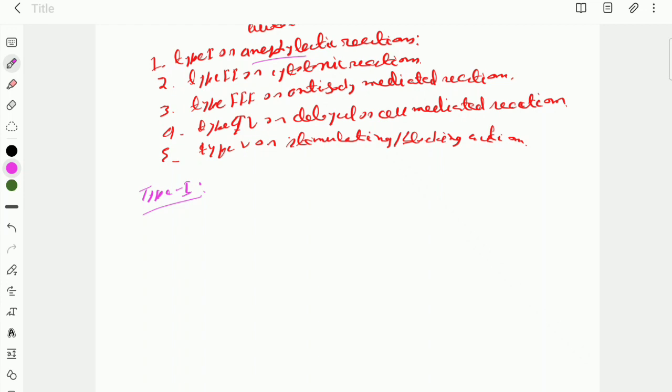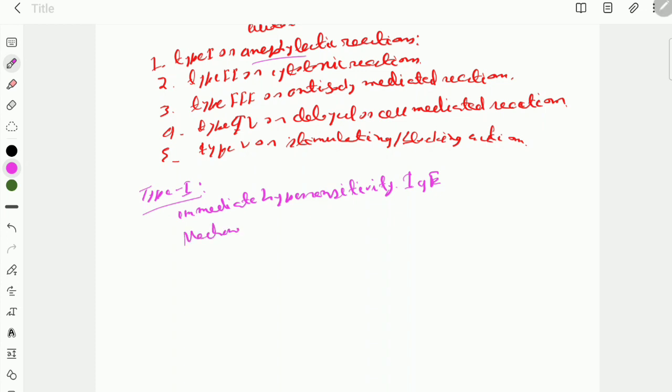This is also known as immediate hypersensitivity reactions, because the allergic reaction takes place immediately or 2 to 3 minutes after the exposure to the allergen. Mainly IgE or reaginic antibodies are responsible for this kind of allergic reaction.